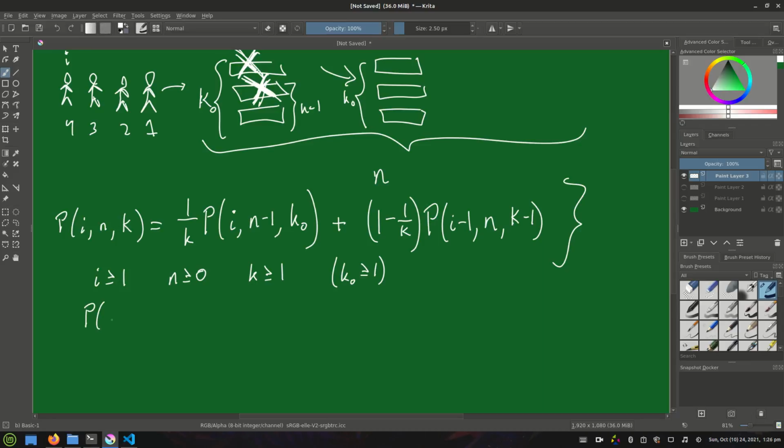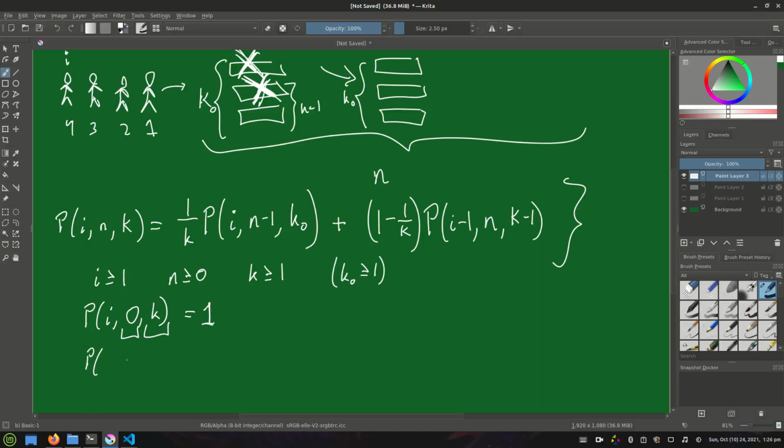So we know immediately that if we are looking at player i, there are 0 bridges and there are k options at the current bridge. In this case, the k options at the current bridge is really meaningless because there are 0 bridges. But in any case, because there's 0 bridges, the game is over, so the probability of survival is just 1.